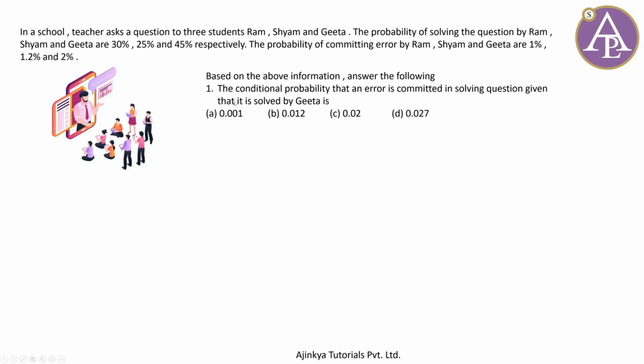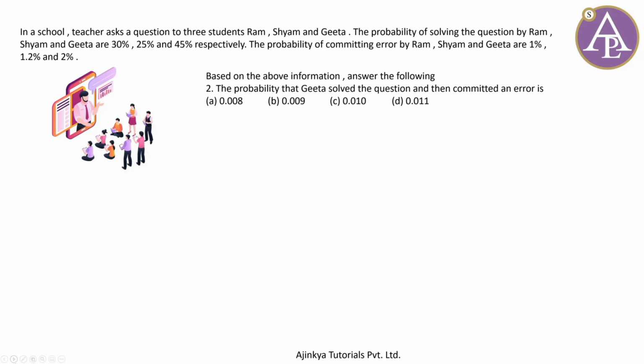First part, the conditional probability that the error is committed in solving the question given that it is solved by Geeta. So, the probability that error is committed given that it is solved by Geeta, A given E3, जैसा कि मैंने आपको बताया वो 2% आती है, यानी उसको अपन 2/100 लिखेंगे, यानी 0.02. Error is committed given that Geeta solves the problem. See how easily you get the answer here. And that's 1 mark. Free, एकदम free of cost.